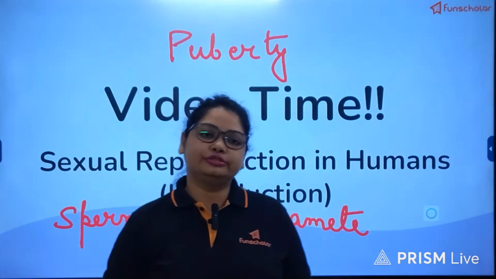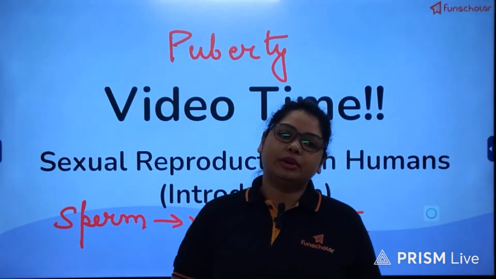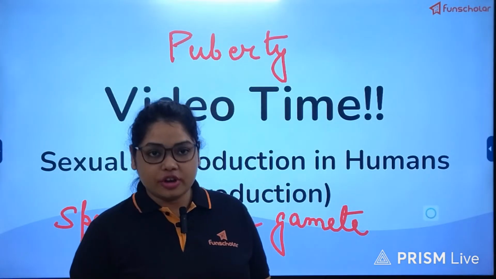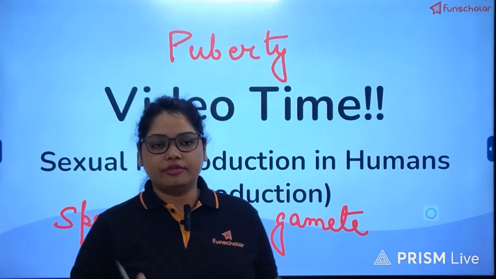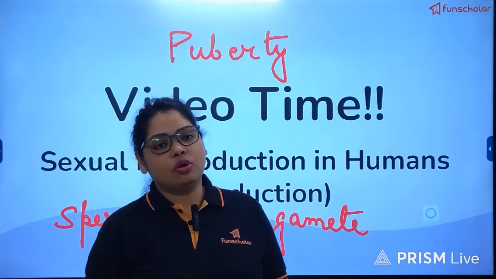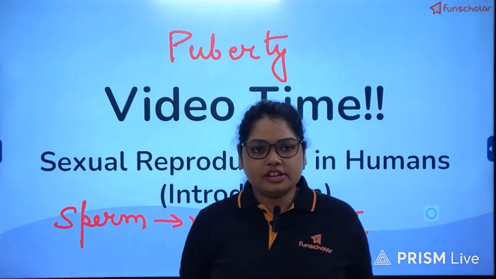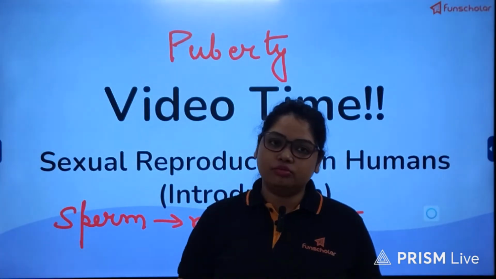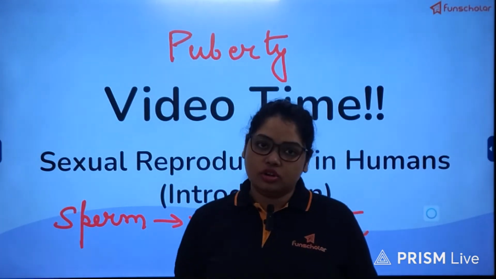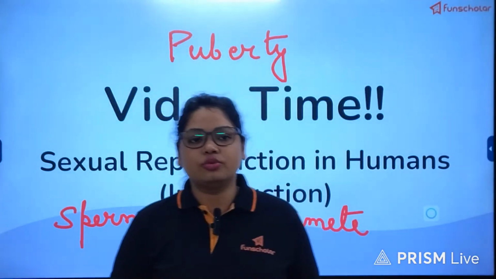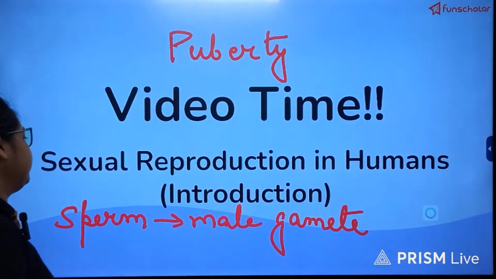In boys, the particular physical changes include the deepening of the voice and the buildup of a muscular structure. So all these things indicate that the child who was not so reproductively active till now is going to attain the puberty stage.